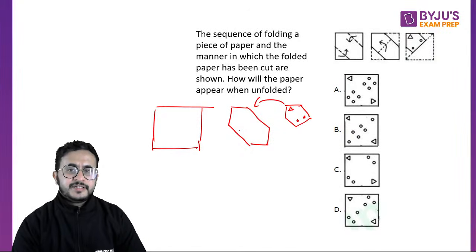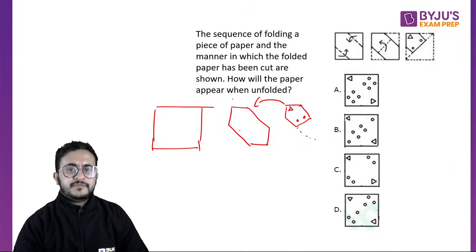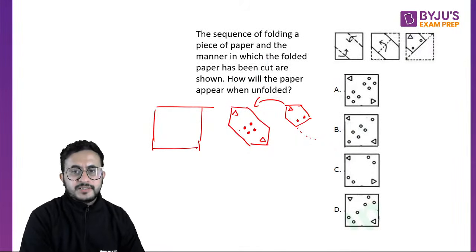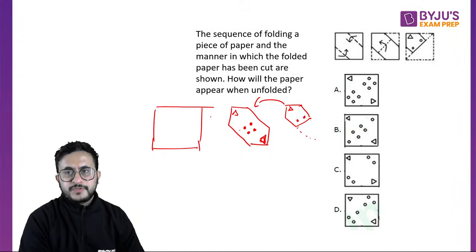When we unfold it, see, this triangle will not be cut because we are unfolding this part, right? So this triangle will appear on this side. So it is like an inversion of this. So triangle is cut here. Then we have two dots. So these two dots will appear as four dots and a triangle this side. Okay. Now this triangle will look like this, invert of this.